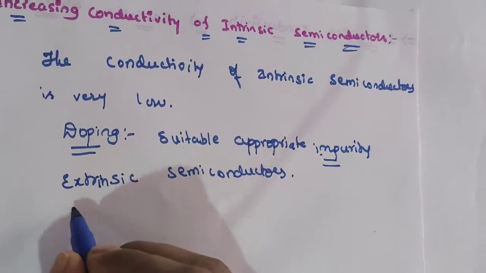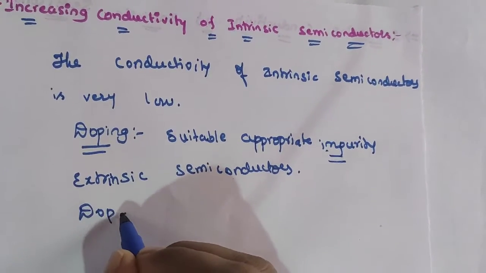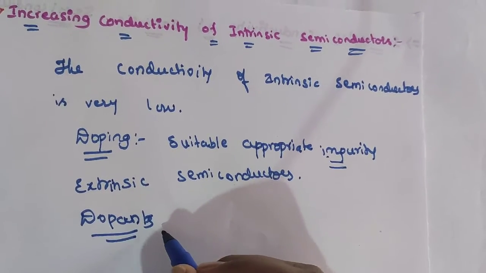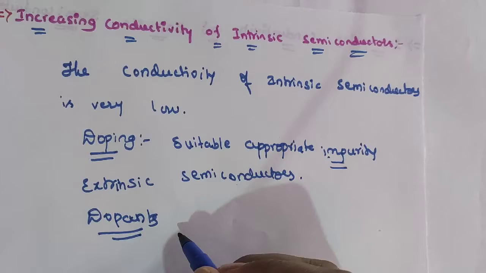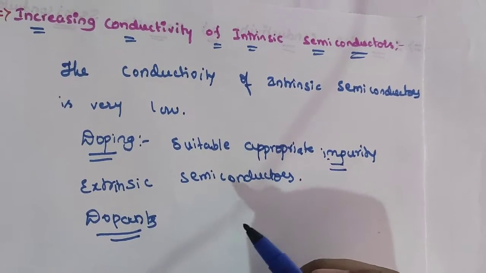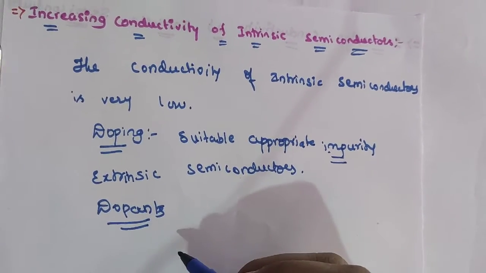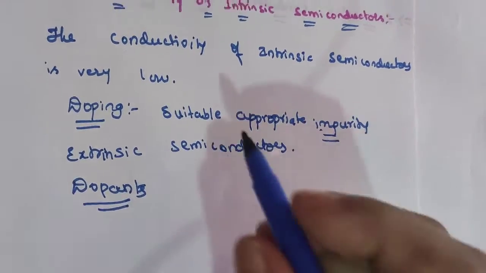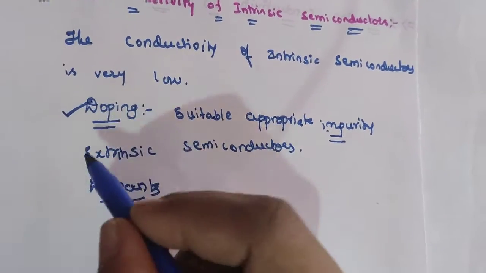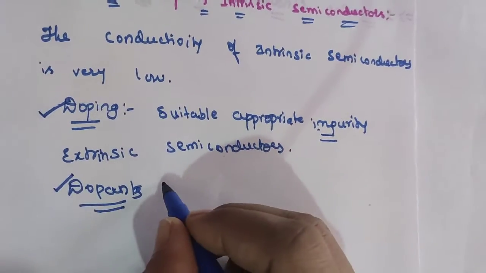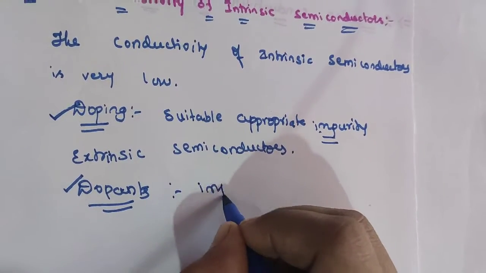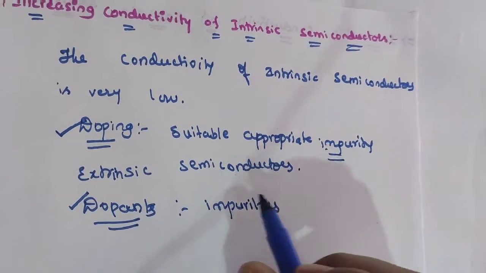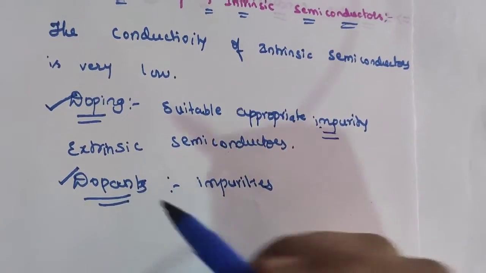The impurities are called dopants. Which type of impurities are we going to add? Such substances are called dopants. They can be electron rich or electron deficient. They introduce electronic defects in the host. So you should remember what doping means and what a dopant means. Dopants are nothing but the impurities which we are adding. Such substances or impurities are called dopants.